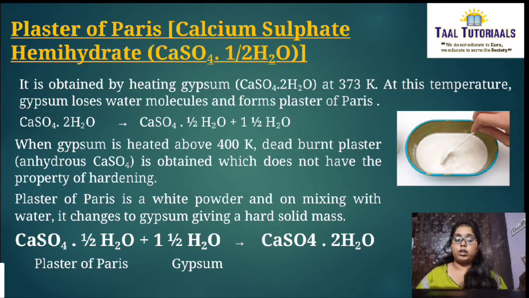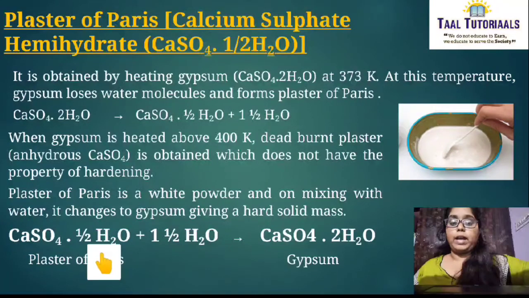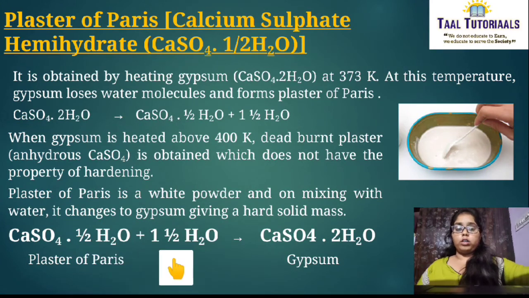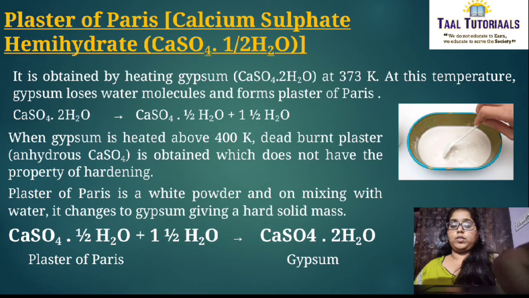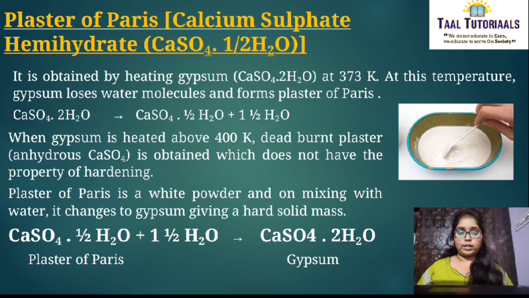Plaster of Paris is a white powder, and on mixing with water it changes to gypsum, giving a hard solid. See what is happening here. Gypsum loses water and you get plaster of Paris. Now if you add water to plaster of Paris, you again get gypsum. Here you can see the reaction. This is how gypsum is formed again from plaster of Paris.